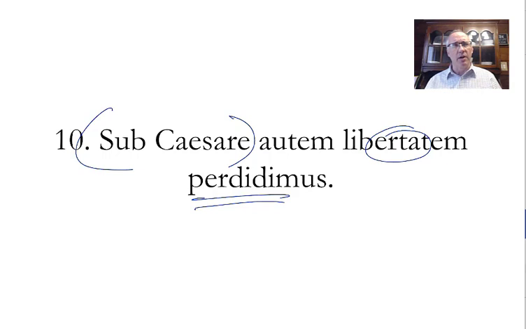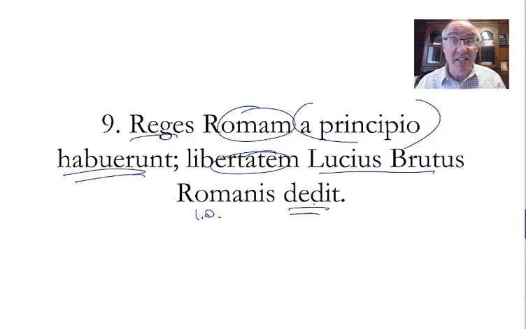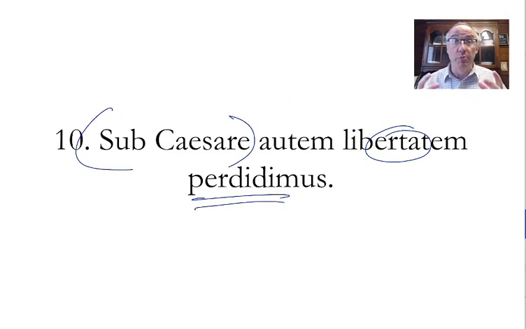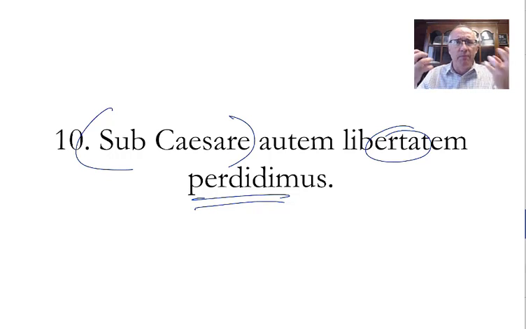If you're thinking, wait a minute, I thought Brutus murdered Caesar, but there's this Brutus here. Yes, same name. There was a call to Brutus, who murdered Caesar, to hearken back. Live up to your family name, Brutus. Just like 500 years ago, Lucius Brutus killed the last of the Roman kings. Now, Brutus, it is up to you, under Caesar, to live up to your ancestral name. So don't be confused in Roman history here. You didn't know you were going to get a lesson in Roman history. But yes, the Brutus that killed the last king of Rome was also a Brutus that killed Caesar, despite the fact there was a gap of 500 years.